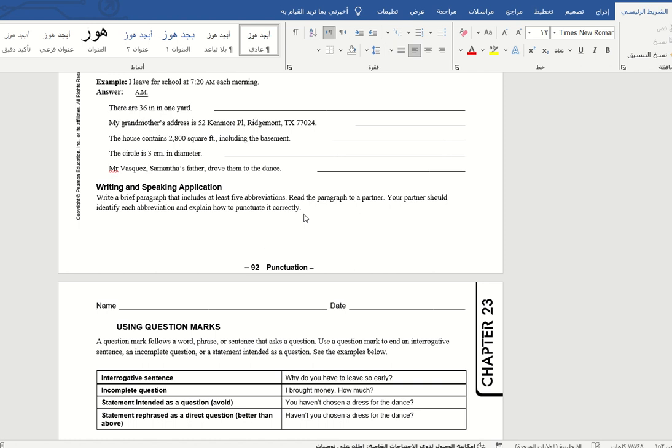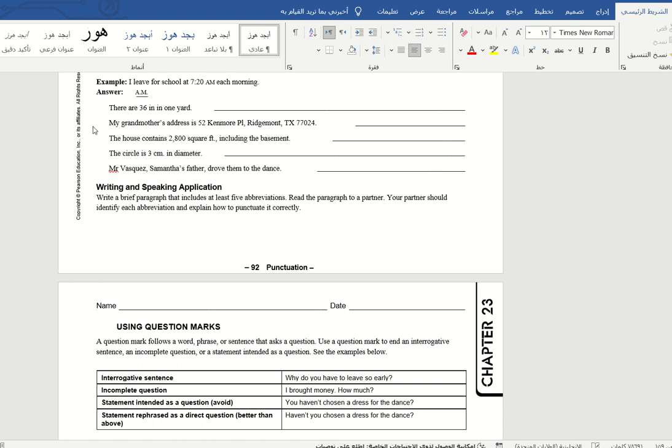Example 1: Mrs. Gracia said the bus would be here by 9:30 a.m. at the latest. So my dear, there is a mistake here. They wrote am without periods, so I will change it, with a period after a and after m.